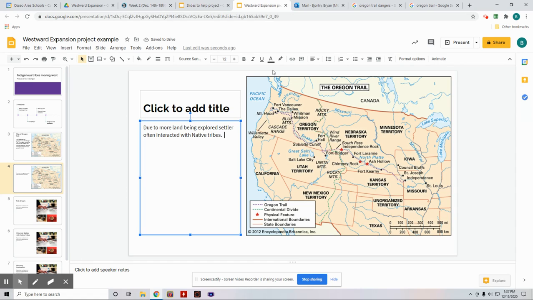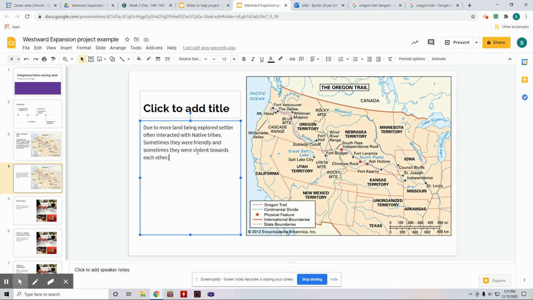I can even go further and say sometimes they were friendly and sometimes they were violent towards each other, right? And now I have a sentence about conflict about my map, right?